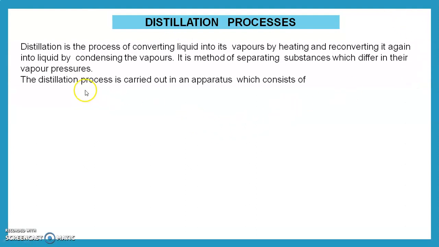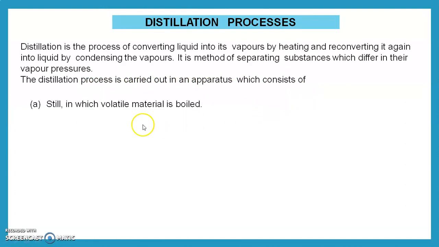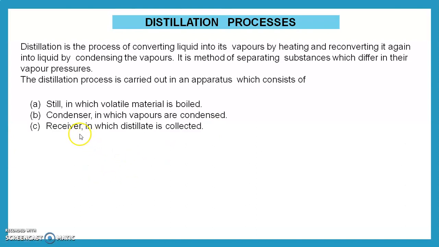The distillation process is carried out in an apparatus which consists of a still, which is a round bottom flask in which a volatile material is boiled. It also contains a condenser, in which the vapors created in the still are condensed or saturated. Then the receiver collects this distillate.